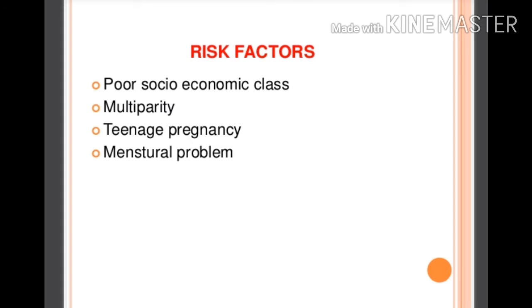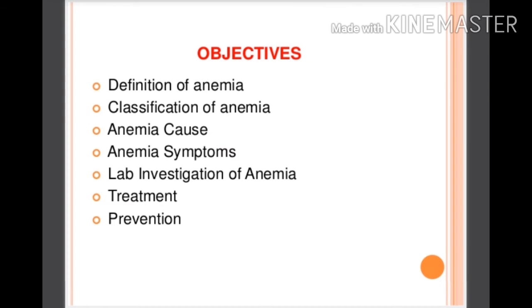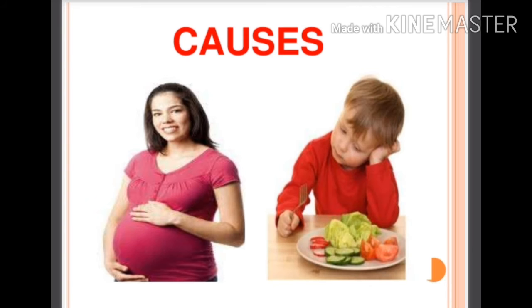So what are the risk factors for anemia? They are poor socio-economic class, multiparity, teenage pregnancy, and menstrual problems. So these are the risk factors for anemia. Till now what we have seen is the definition and classification. Now we will see the causes of anemia, one by one.